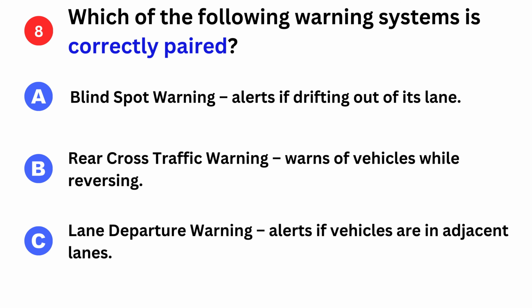Which of the following warning systems is correctly paired? A. Blind spot warning. Alerts if drifting out of its lane. B. Rear cross traffic warning. Warns of vehicles while reversing. C. Lane departure warning. Alerts if vehicles are in adjacent lanes.